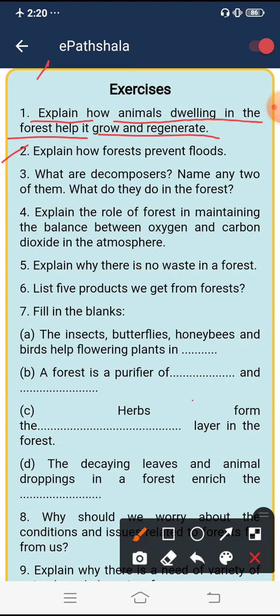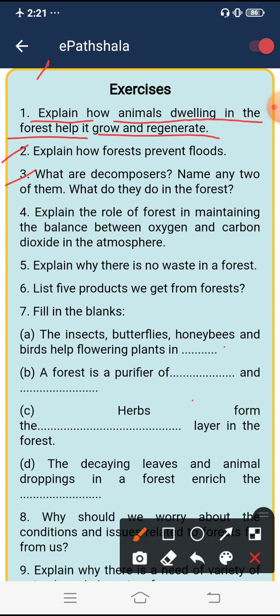The roots of the trees absorb the water and prevent it from flowing away. Roots of trees also help in the percolation of water into the soil. This helps in preventing the floods. So how forests prevent floods is completed.